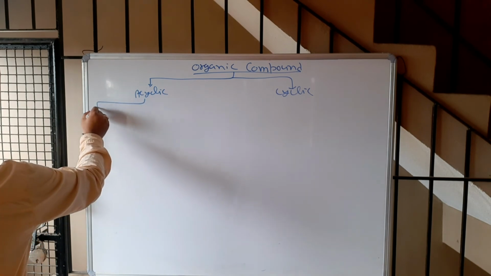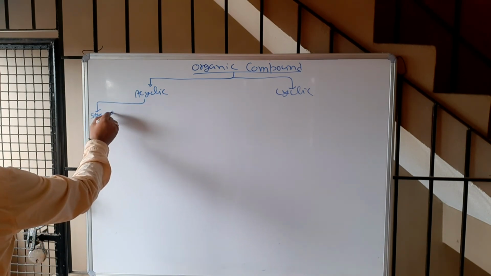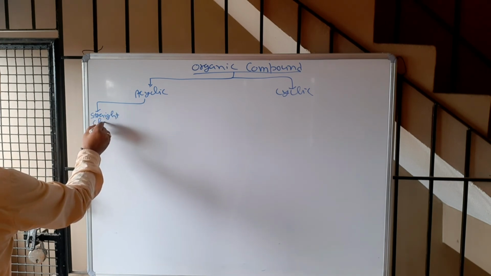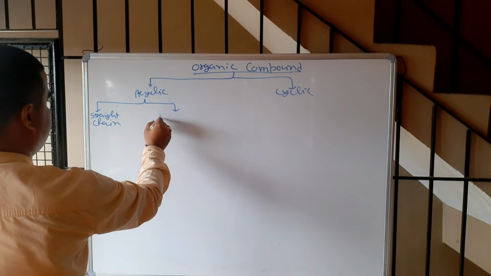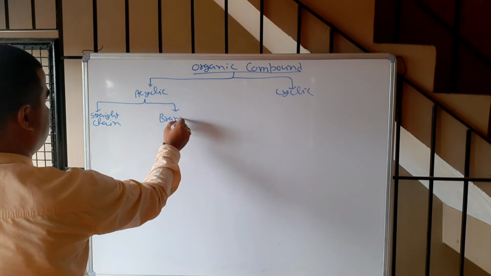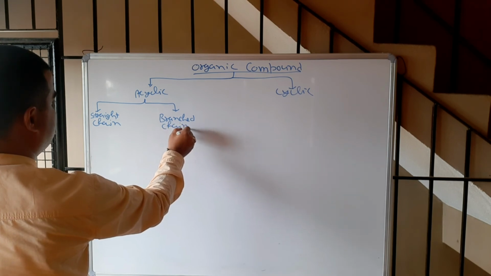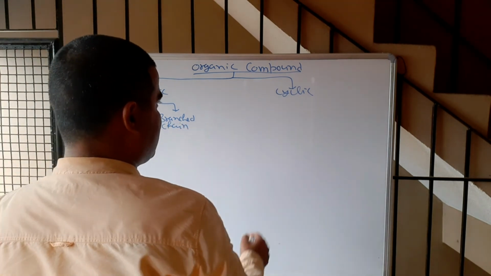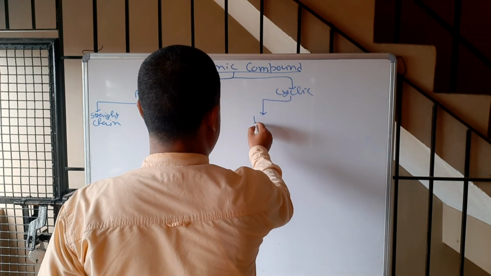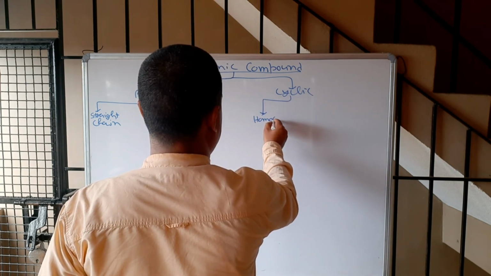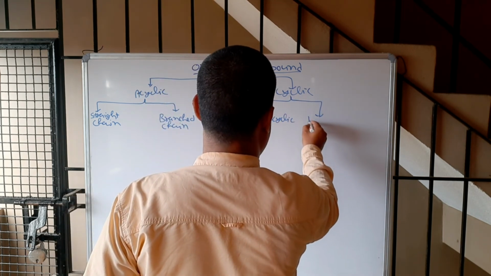Acyclic is of 2 types, straight chain and branch chain. Now come to the cyclic. Cyclic is of 2 types, homocyclic and heterocyclic.